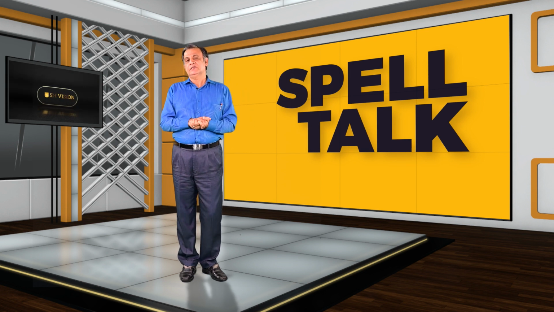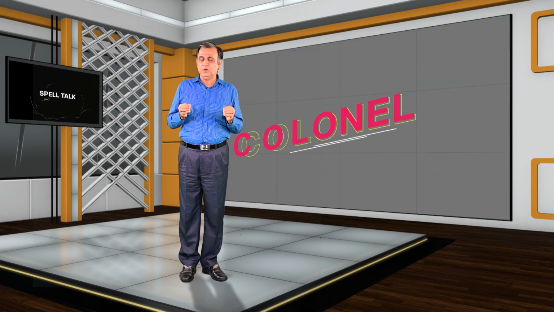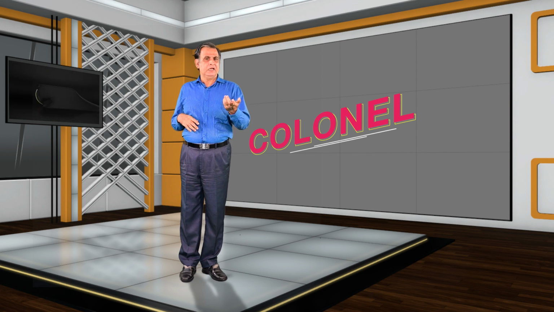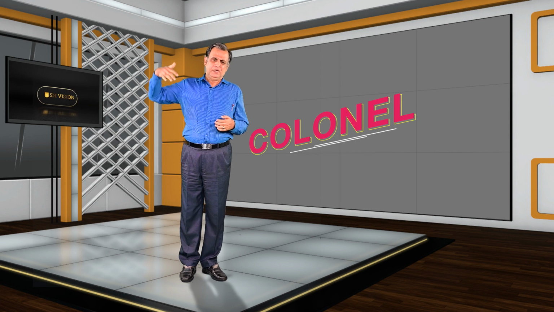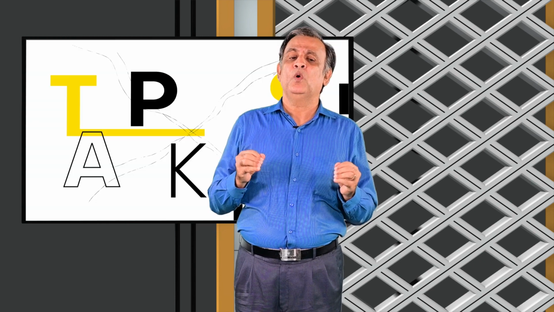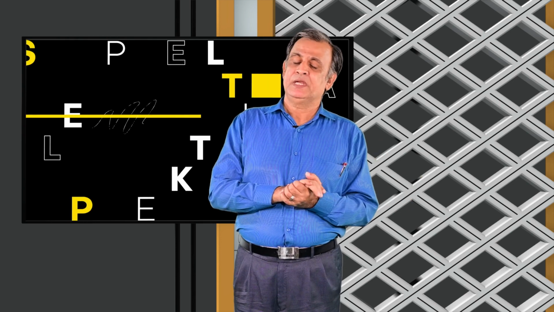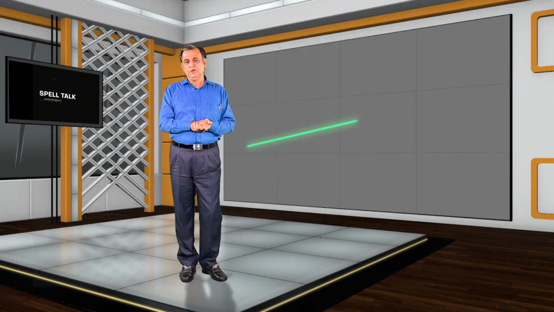Our next word is kernel. The spelling is COLONEL. Colonel, as all of us know, is a rank in the army. Colonel is just above Lieutenant Colonel and just below Brigadier. So it's a rank in the army. And though it is pronounced kernel, the spelling is COLONEL. The tricky area is OLO. So please be very careful about OLO. That is the tricky area in the word COLONEL.